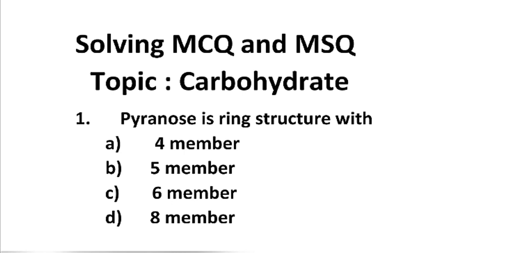Pyranose is basically a six-membered sugar ring that results from the reaction of aldehyde group with the OH at C5. So the right answer is option number C, that is six-member. Pyranose is a six-membered ring. If we talk about the five-membered ring, it is known as furanose. It is made by a reaction of aldehyde group with the OH at C4.